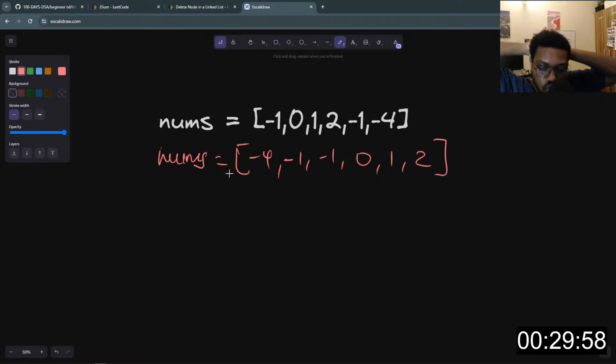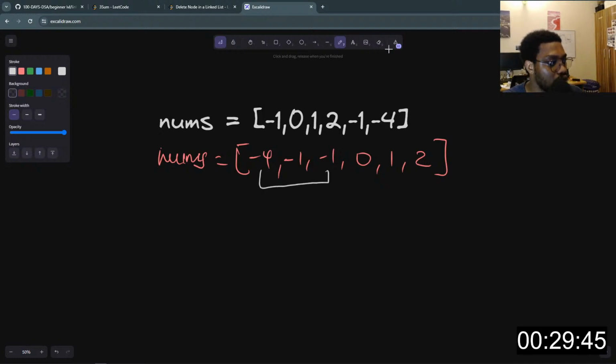Now we want to take one item and fix it, because we want a sum of three values, right? So the sum of the three values should be equal to 0. So when we do x plus y plus z, it should be equal to 0.